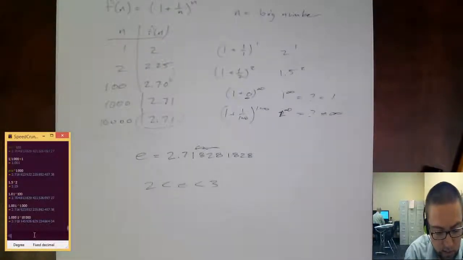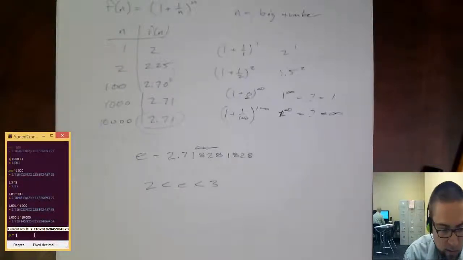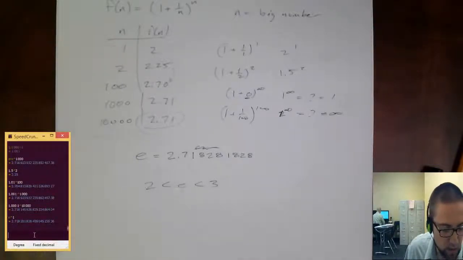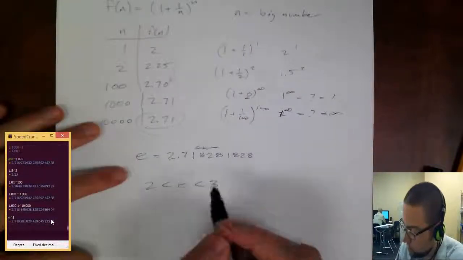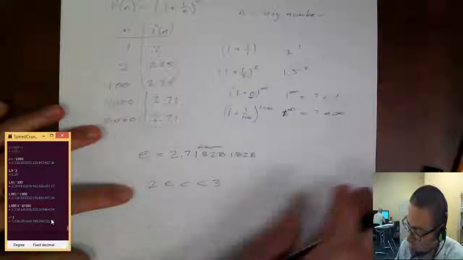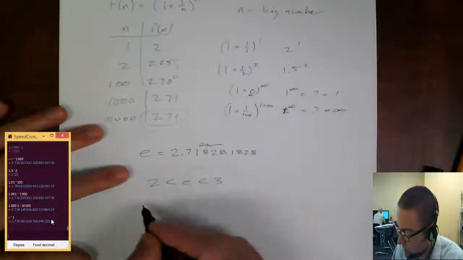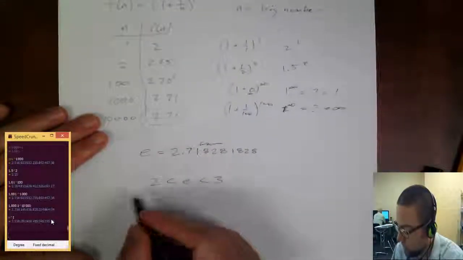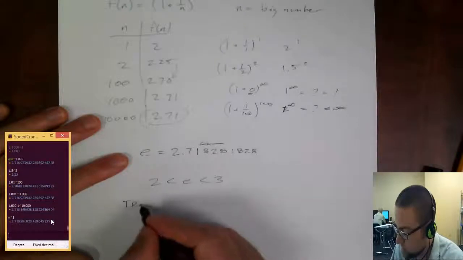So let's see if I can do e to the first power. Yeah, and you can see that it's 2.718281828459045. So after that, it doesn't have any pattern. So this is e, and it's in a special category with pi: transcendental numbers.